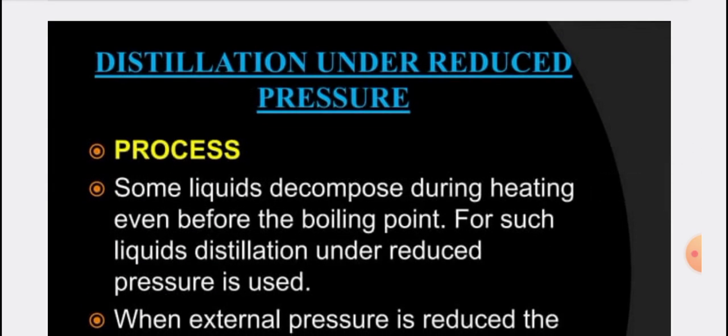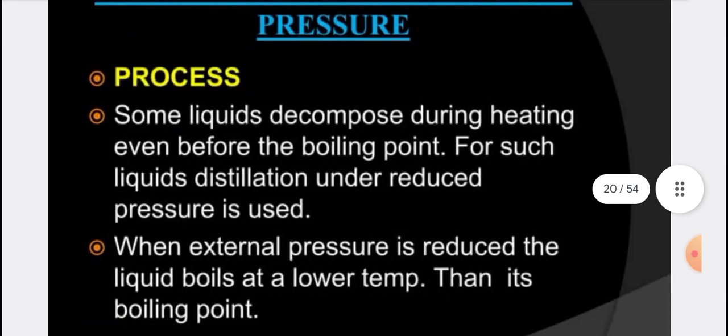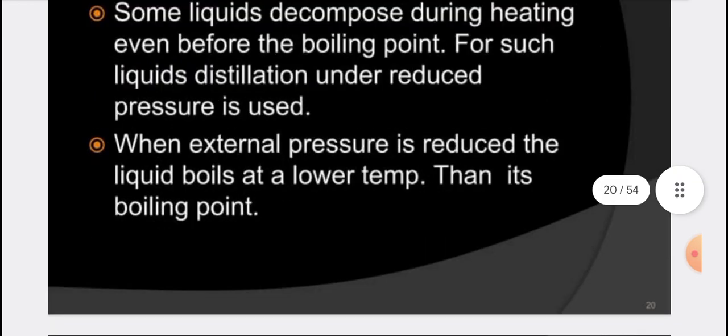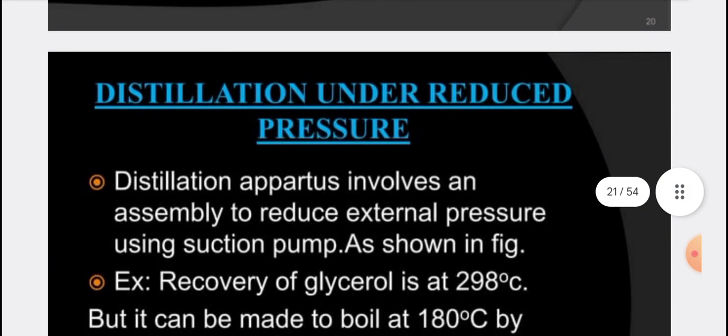Some liquids decompose during heating even before the boiling point. For such liquids, distillation under reduced pressure is carried out. When external pressure is reduced, the liquid boils at a lower temperature than its normal boiling point.